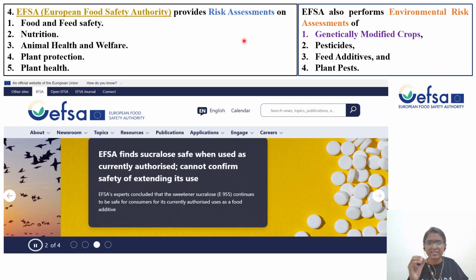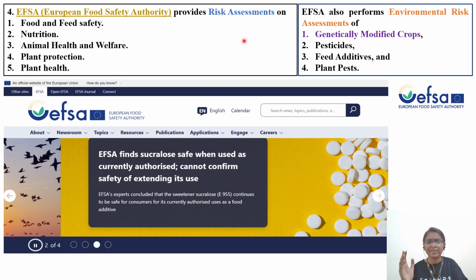Third one is animal health and welfare. If you are using certain animals for your biological experiments or preclinical experiments, and those who are having pet animals also, those animals' health care and welfare is also taken care of by this EFSA. Fourth one is plant production.